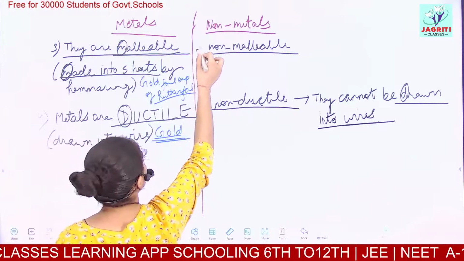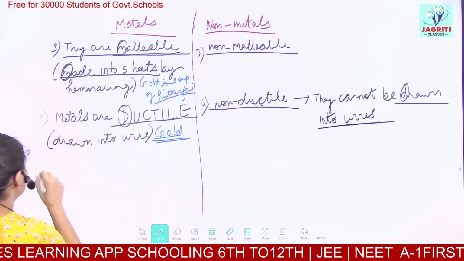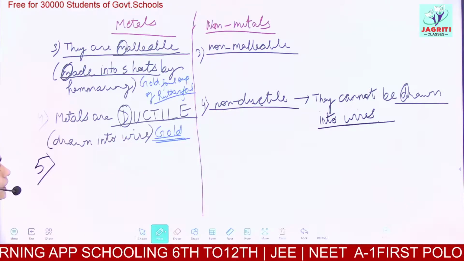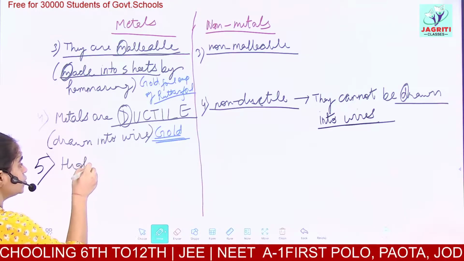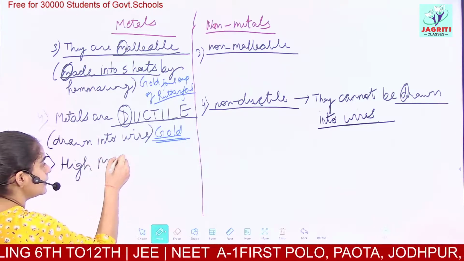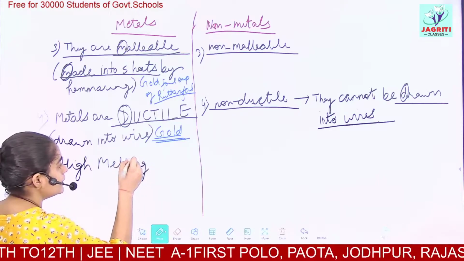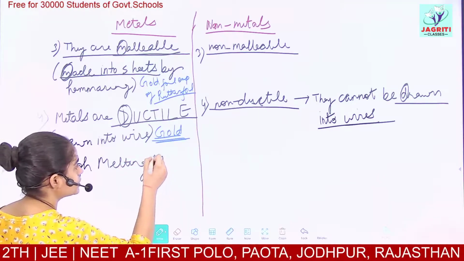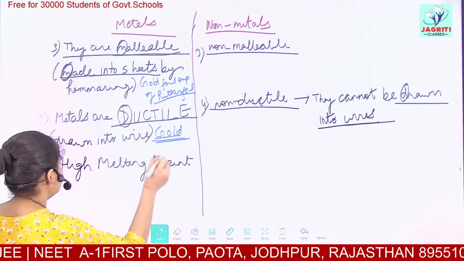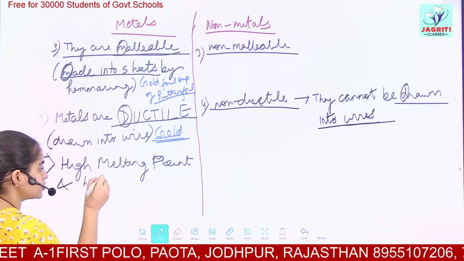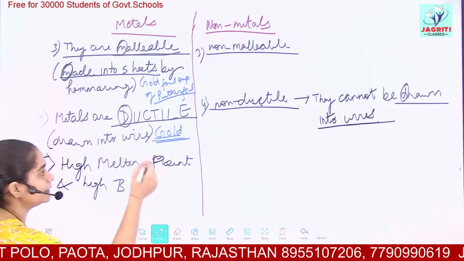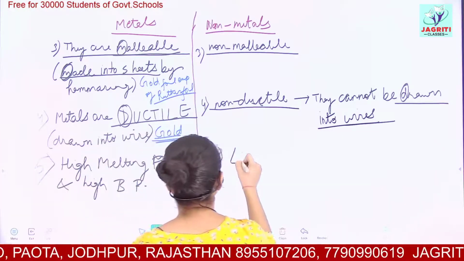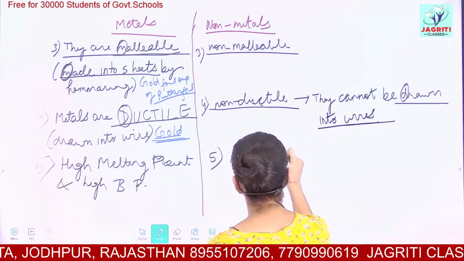Now we are moving on to the fifth property. The fifth property is that metals generally have high melting point and high boiling point. But non-metals have low melting and boiling points.